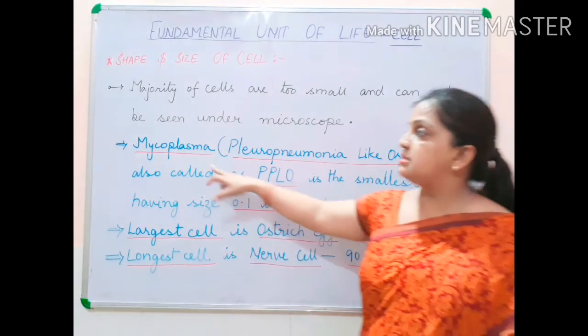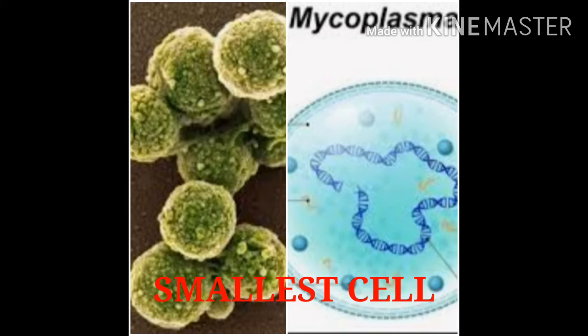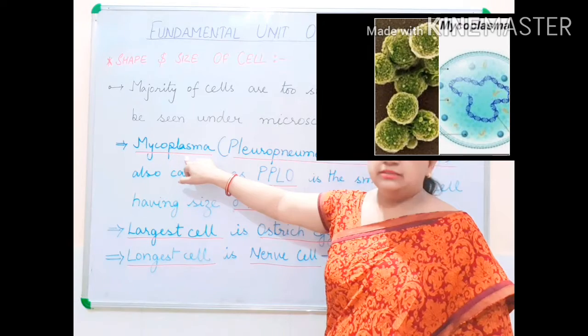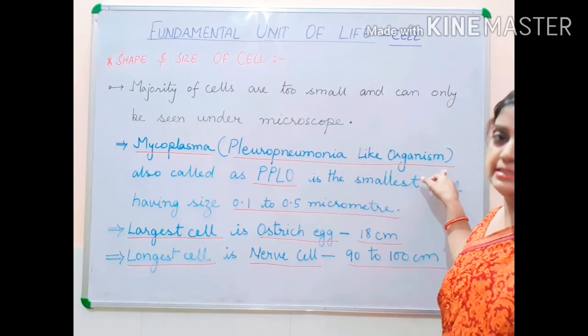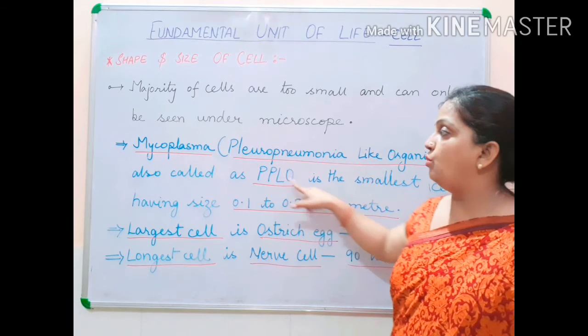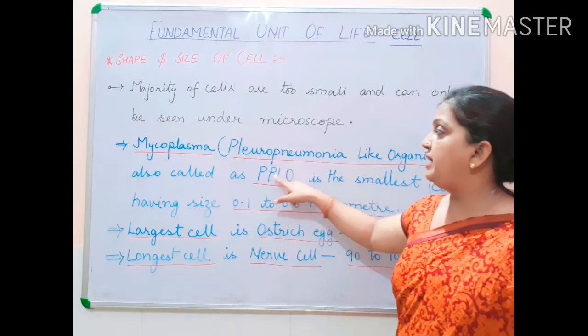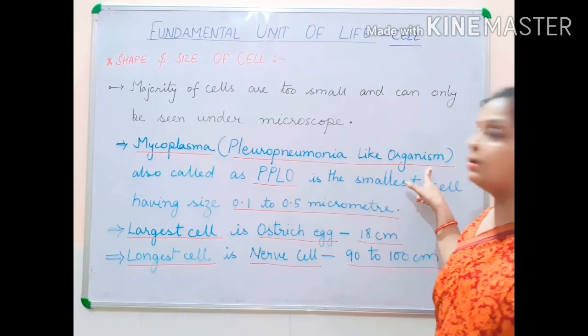Now the first example is mycoplasma. It is also called pleuropneumonia-like organism, also called PPLO. P for pleuro, P for pneumonia, L for like, and O for organism.